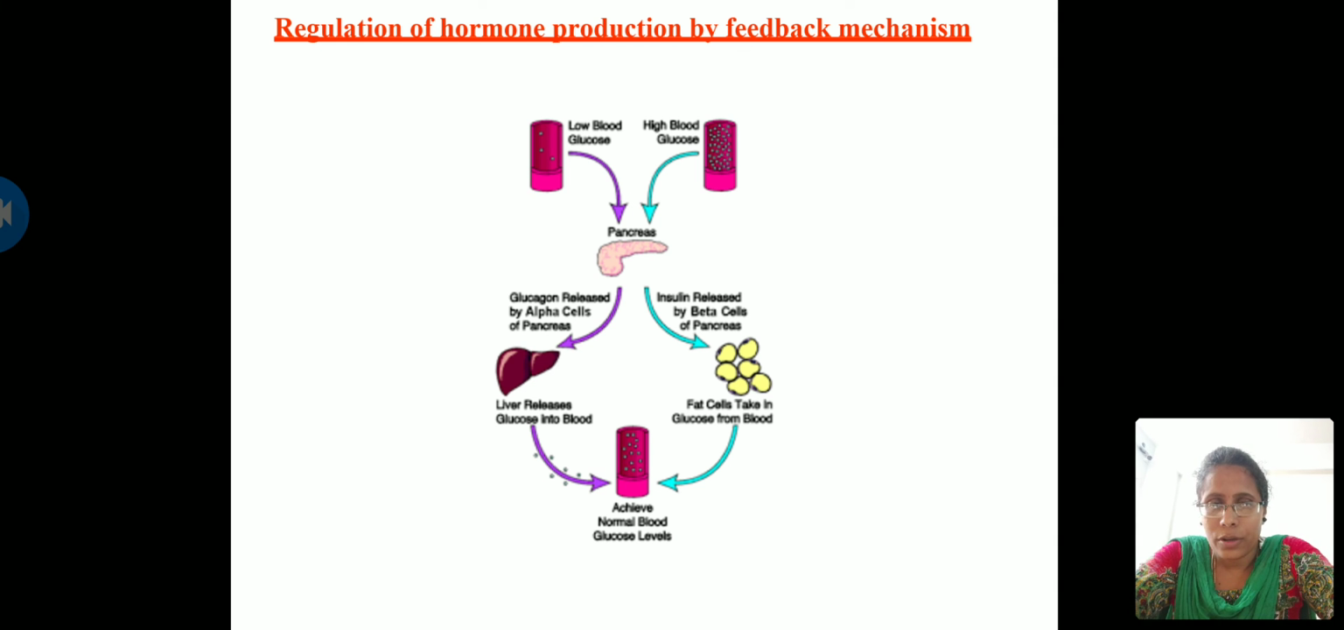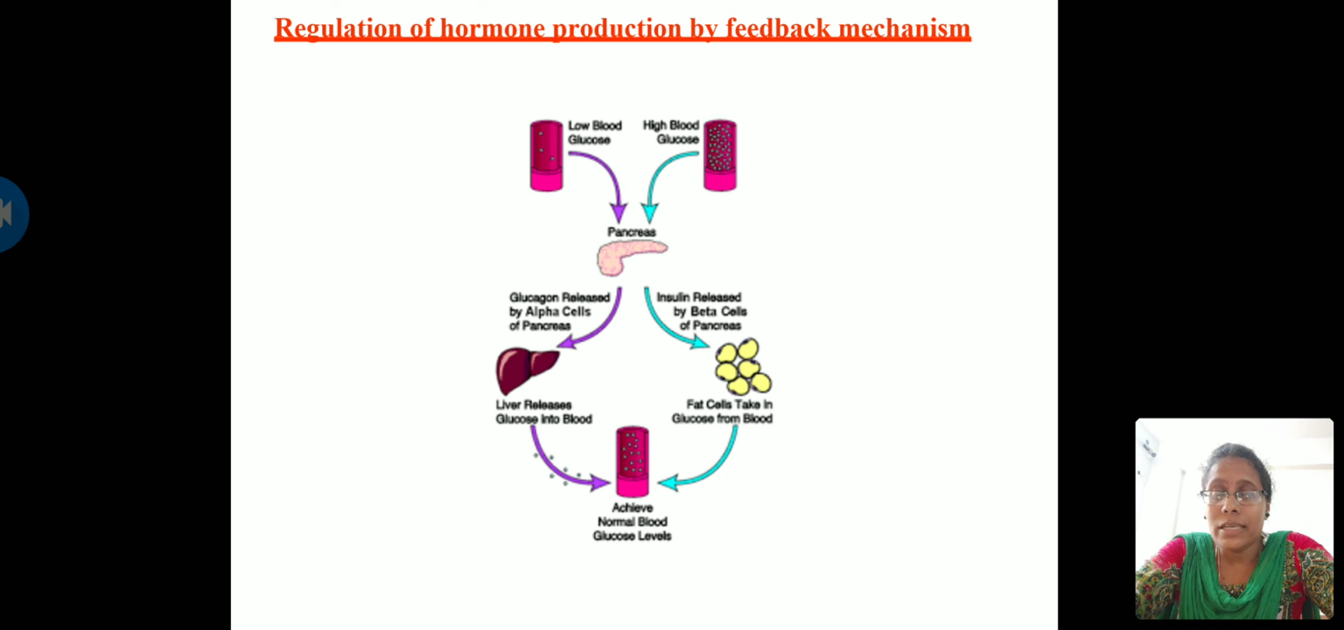So that's all about the endocrine system, and the last topic in your control and coordination is regulation of hormone production by a mechanism called feedback mechanism. So what is this feedback mechanism? It is just a simple concept. The body requires a release of hormones at a particular time. Whenever necessary, there should be an immediate release of hormones. If there is a delay in the release of these hormones, there might be some drastic effects. Sometimes it may lead to death also.